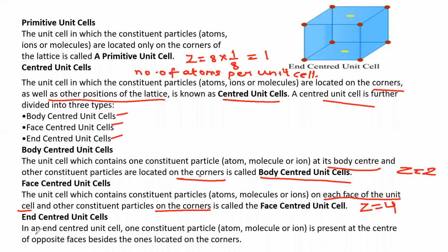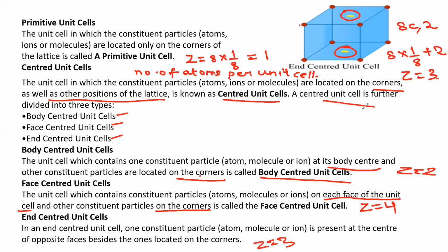Next, end centered. In an end-centered unit cell, the diagram is clearly given here. This is called end-centered unit cell. The particle, atom, molecule, or ion is present at the center of opposite faces. So there are 2 centers of opposite faces besides the ones located at the corners. And for this, Z is equal to 3. So 8 into 1/8 plus 2, so it is equal to 3. So for end-centered, Z is equal to 3. So these are the different types of centered unit cells we have.